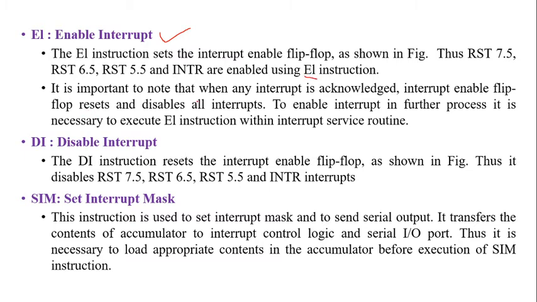It is important to note that when any interrupt is acknowledged, the interrupt enable flip flop is reset and disables all the other interrupts. To enable interrupts in further processing, it is necessary to execute the EI instruction within the interrupt service routine.